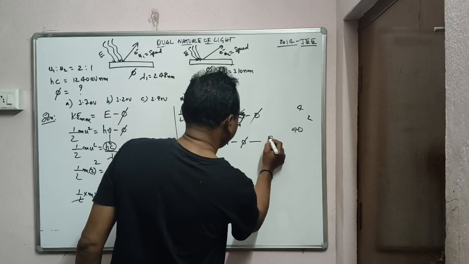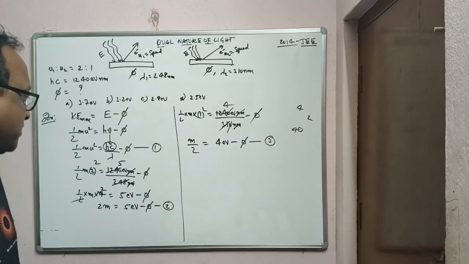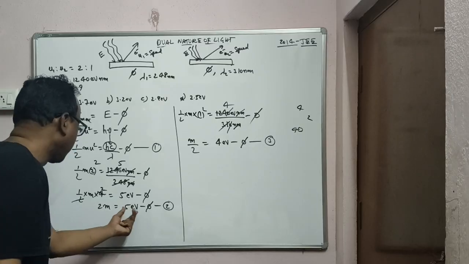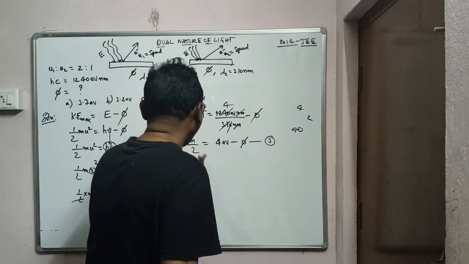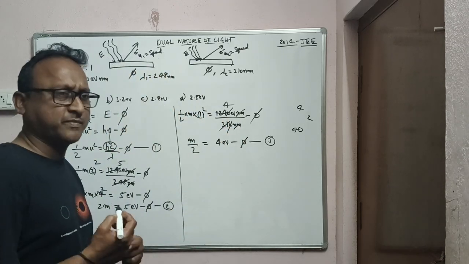This is equation 3. So equation 2: 2m is equal to 5 electron volts minus phi. Equation 3: m/2 is equal to 4 electron volts minus phi.